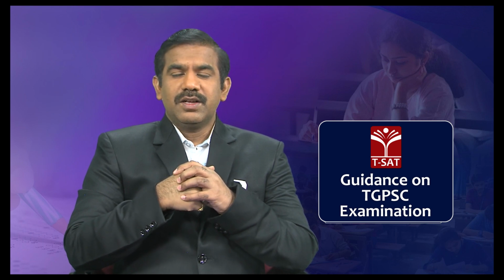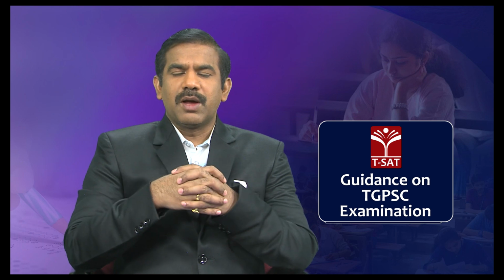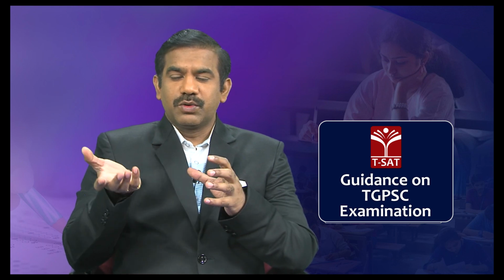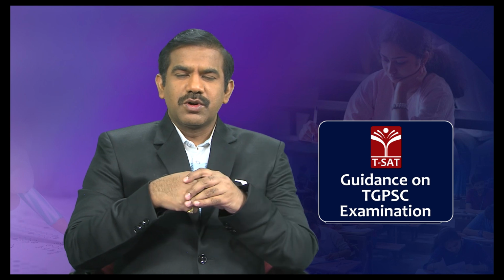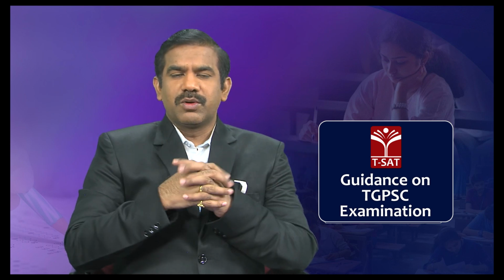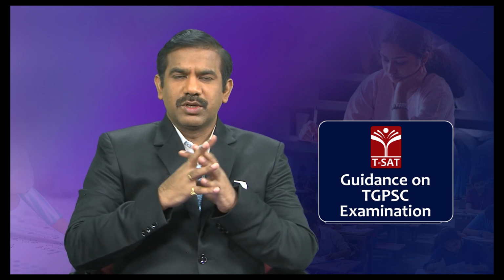And that's the reason there would always be a certain amount of conflict between the fiscal policy makers and monetary policy makers. The fiscal policy makers, the government, will always be happy when the interest rates are cheaper and the growth rates are higher. But the monetary policy makers, in order to keep inflation under control, at times deliberately keep on increasing the interest rates, which would not be in line with the interest of the government of India. That's where the difference of opinion arises between the monetary policy makers and fiscal policy makers.